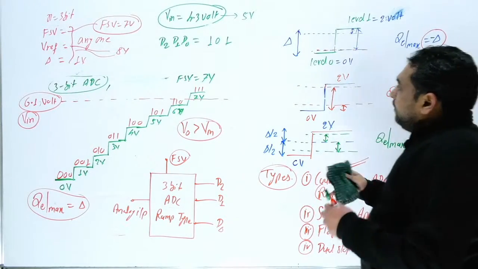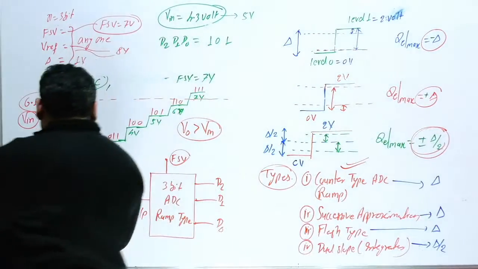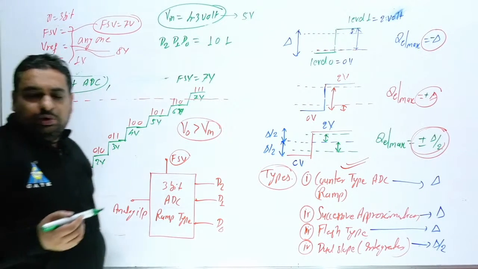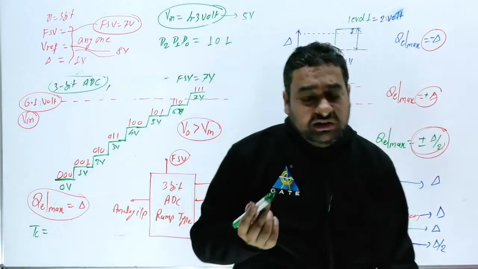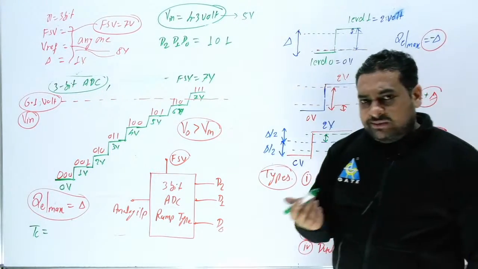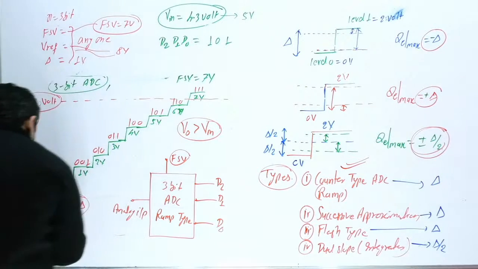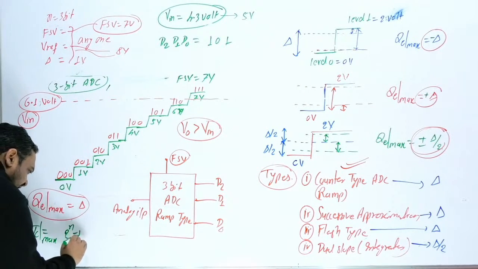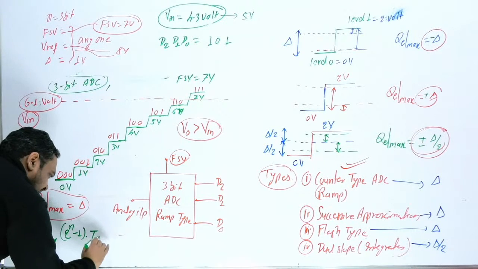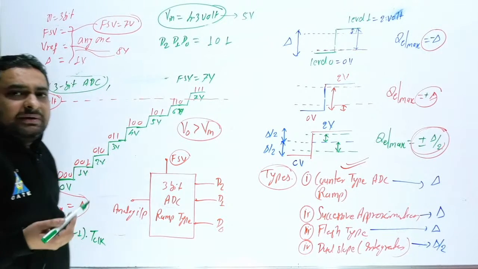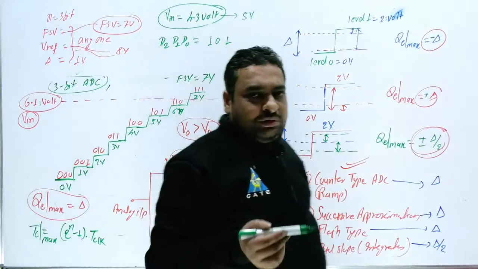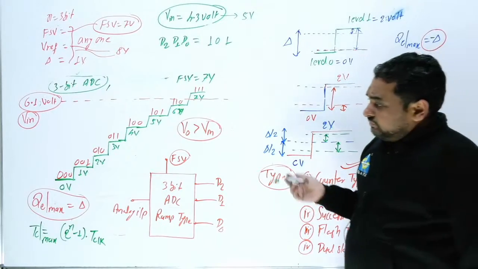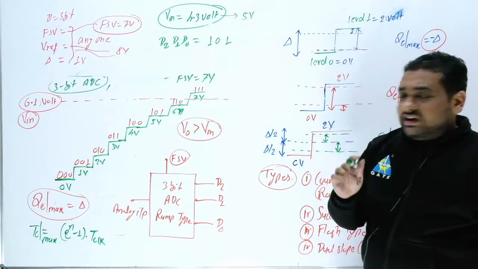So what is the conversion time here? If I want to write conversion time TC, what can be the TC? Nobody can tell the formula for TC. Yes, but for maximum conversion time you can say it. What is the maximum conversion time? Sir, the maximum conversion time can be 2 raised to power n minus 1 into t clock. How many clocks can be required for n bits? 2 raised to power n minus 1 into t clock.